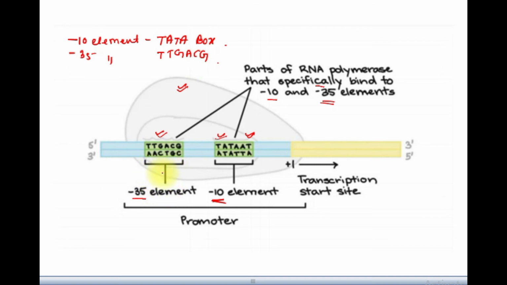Wherever it finds these regions, this RNA polymerase will come and bind and help in the transcription. After the -35 element and the -10 element, there will be the +1 site, the transcription start site, and from this region the formation of RNA will begin.